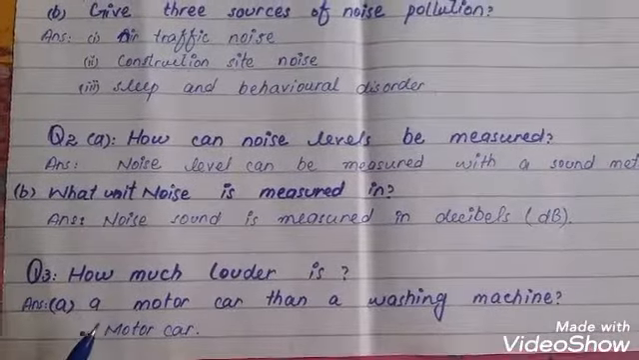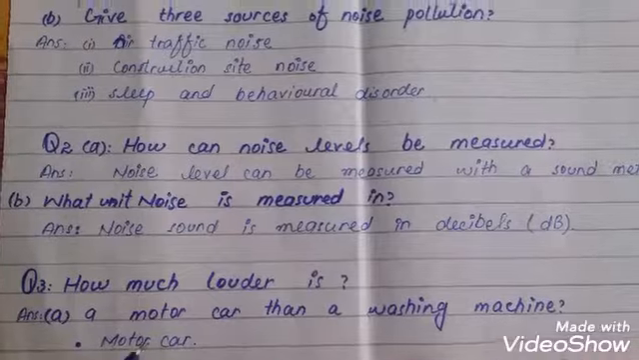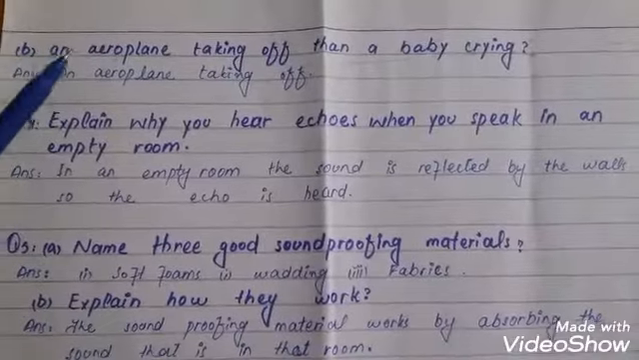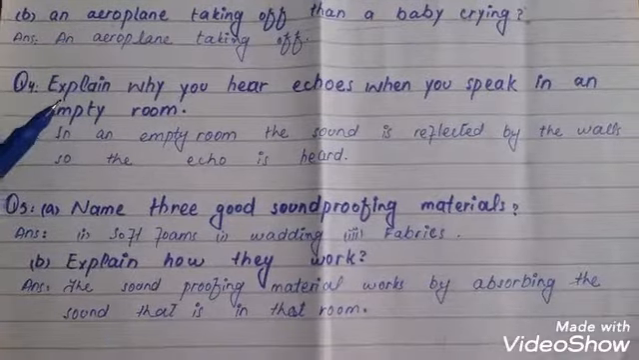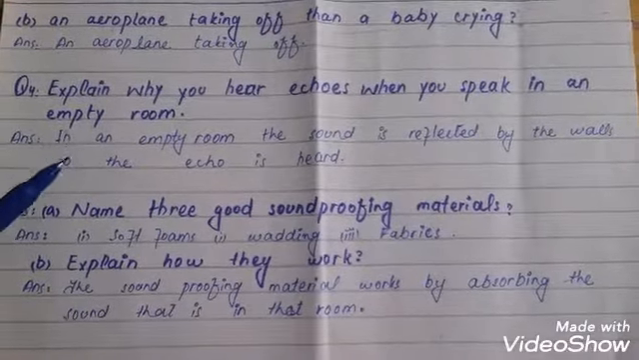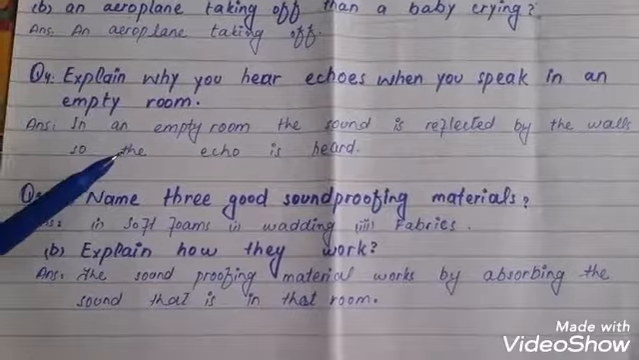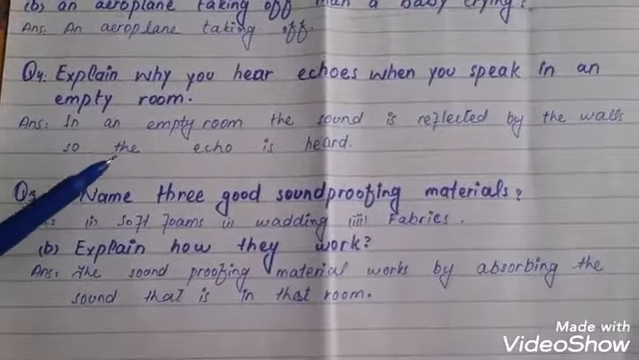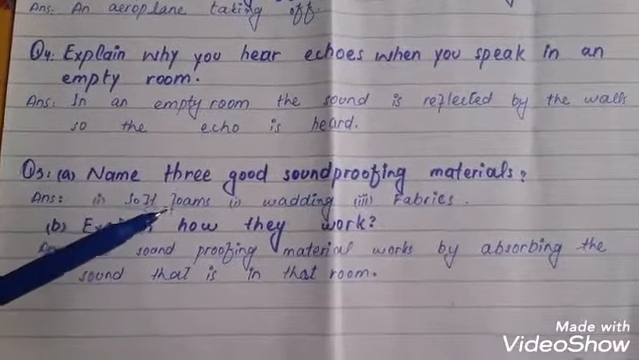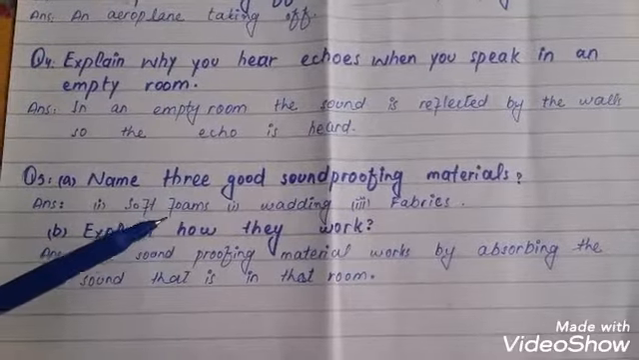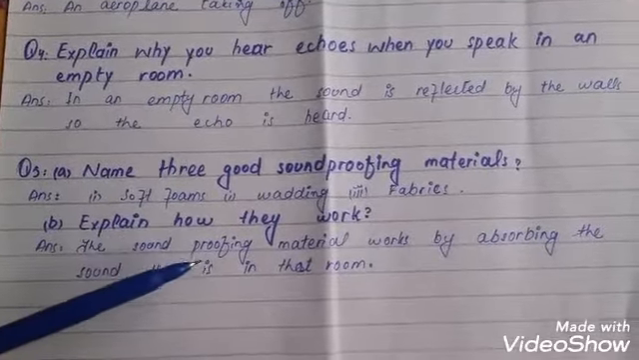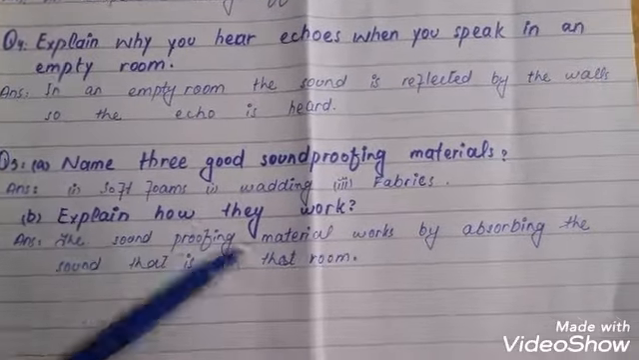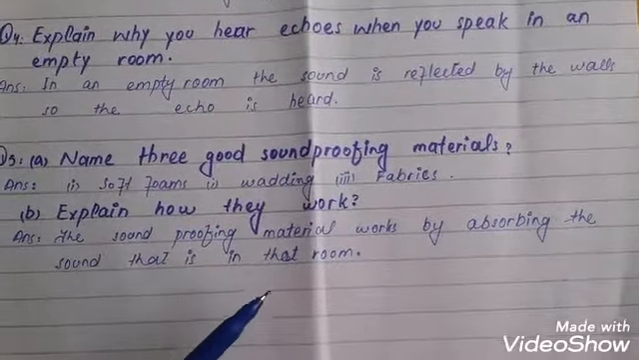How much louder is a motor car than a washing machine? An aeroplane taking off, then a baby crying. Explain why you hear echoes when you speak in an empty room. In an empty room, the sound is reflected by a wall, so the echo is heard. Last question, name 3 good soundproofing materials: soft foam, bedding and fabrics, and explain how they work. The soundproofing material works by absorbing the sound that is in that room.